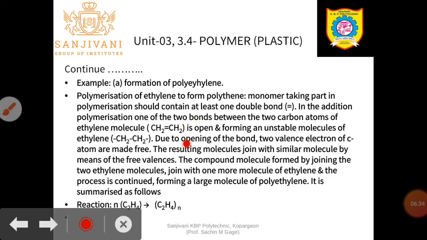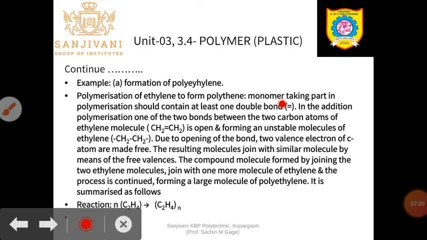See here, polymerization of ethylene to form polyethylene. Poly means many, ethylene is your monomer or the molecule. Here a large number, n number, of ethylene molecules participate in a chemical combination, that is, in the polymerization reaction.